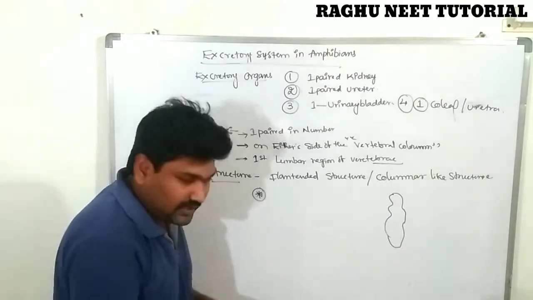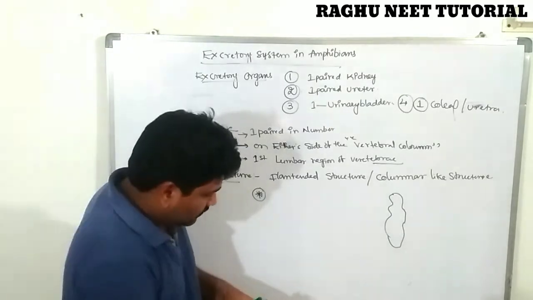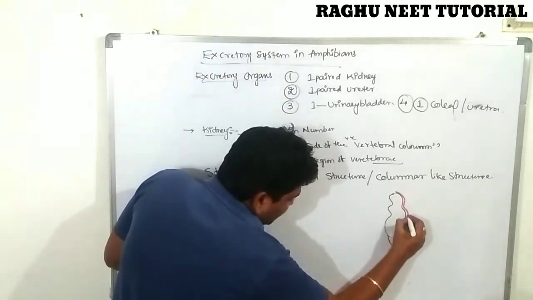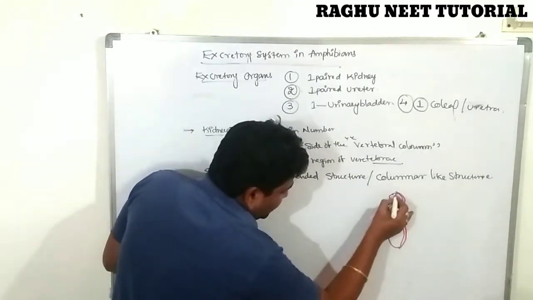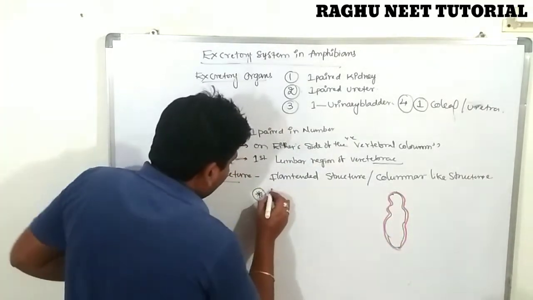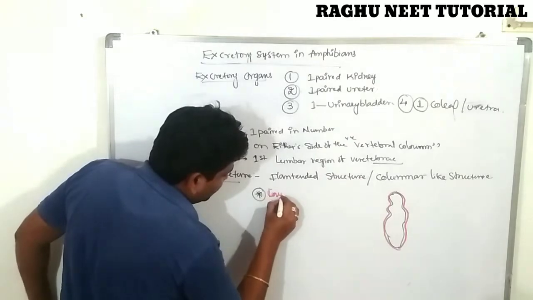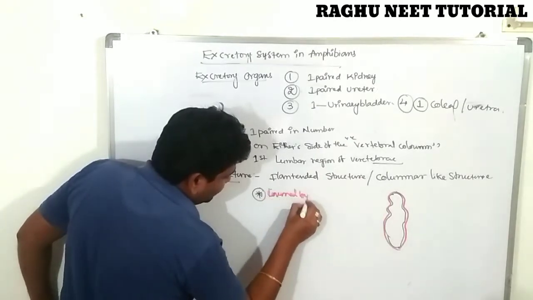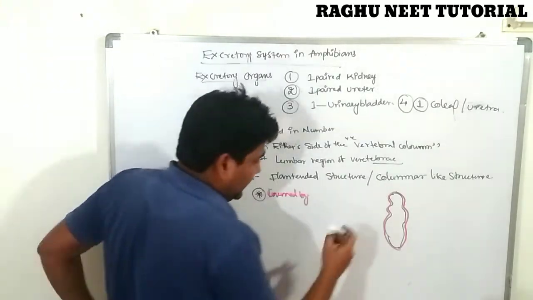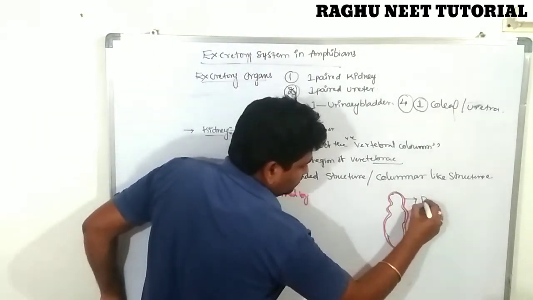The amphibian kidney is completely covered by the retroperitoneal membrane. Covered by which one? Retroperitoneal. Very important.